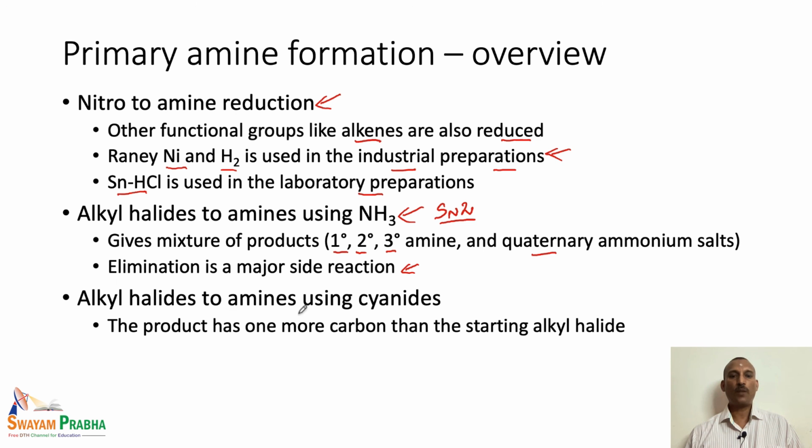We can also prepare amines from alkyl halides using cyanides. In this particular case, when we use a cyanide, we are actually using a carbon nucleophile. That means we are adding one more carbon to the starting alkyl halide. If the alkyl halide has R number of carbon atoms, RCH2NH2 is going to be our final product. That means the final product will have R plus 1 carbon atoms. So, the addition of one carbon unit can be carried out using the cyanide reaction.